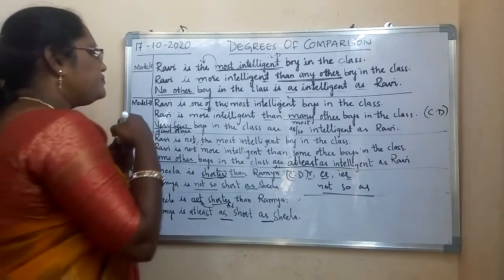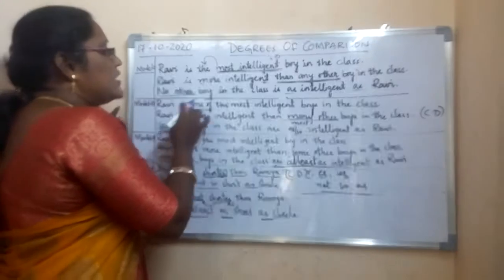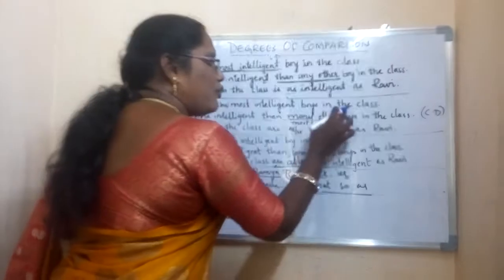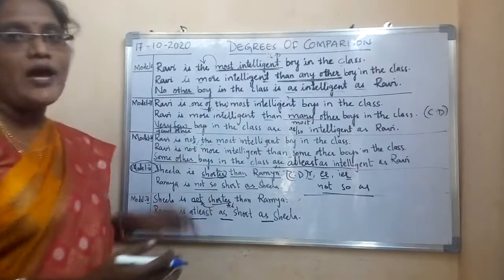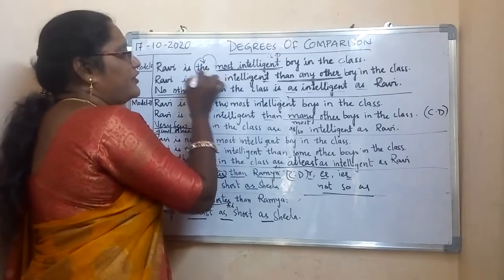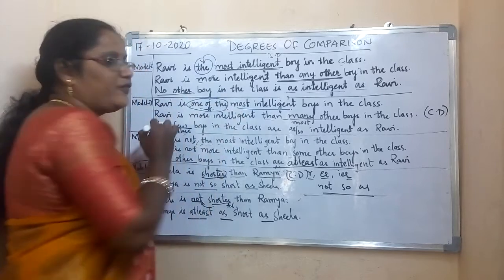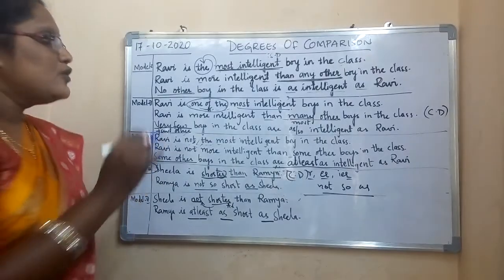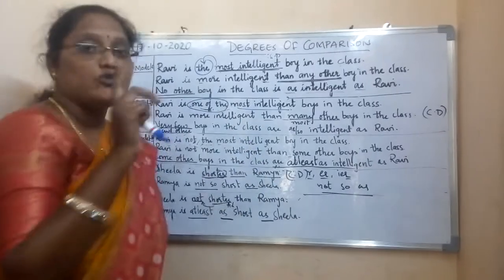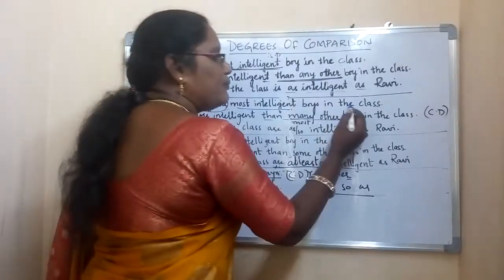Okay. Now if you see the second sentence, how to identify model 2? See here, the same sentence I have taken: Ravi is one of the most intelligent boys in the class. What is the difference you have noticed here? Before the adjective we had the word the. Here before the adjective what did we get? One of the. By seeing this one of the, you have to identify that this sentence belongs to model 2.